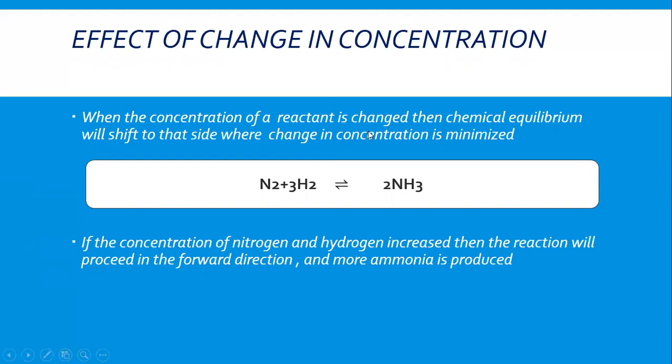When the concentration of a reactant is changed, then the chemical equilibrium will shift to that side where change in concentration is minimized, according to Le Chatelier principle. Following example: nitrogen when react with hydrogen to form ammonia gas. In this reaction, when the concentration of nitrogen and hydrogen increases, then the reaction will proceed in the forward direction and more ammonia is produced. It means when we increase the concentration of nitrogen and hydrogen, the concentration of ammonia also increases.